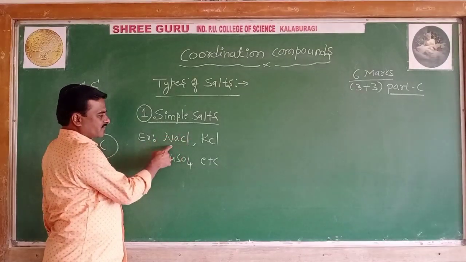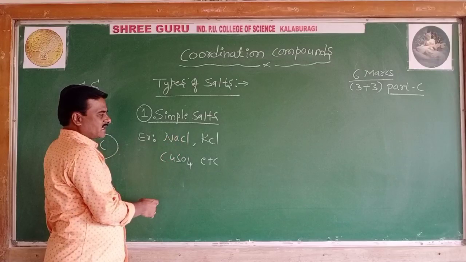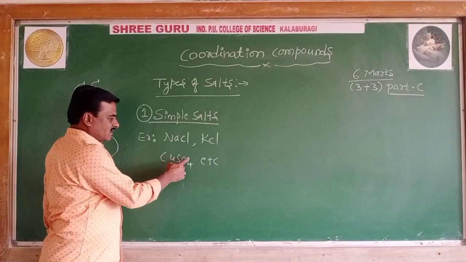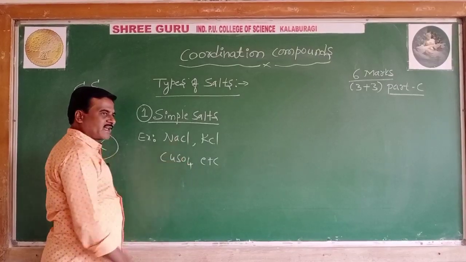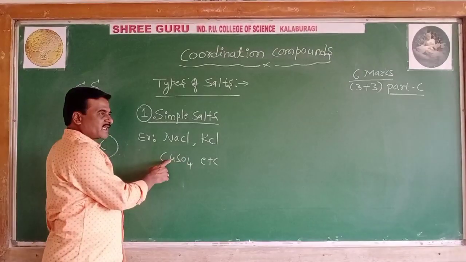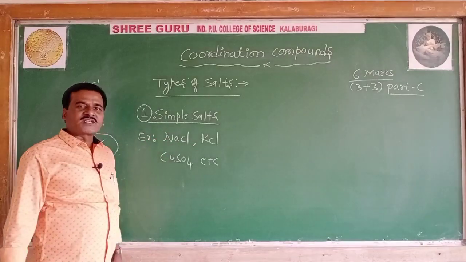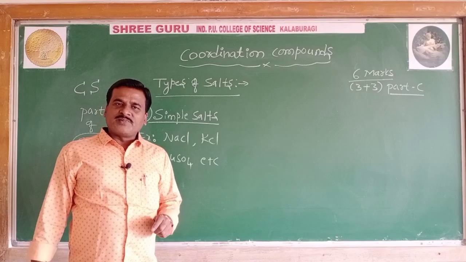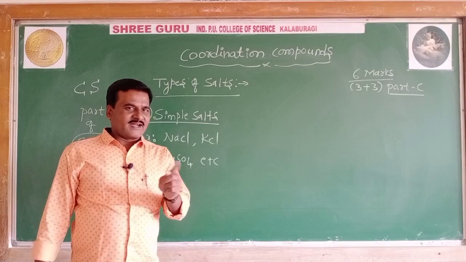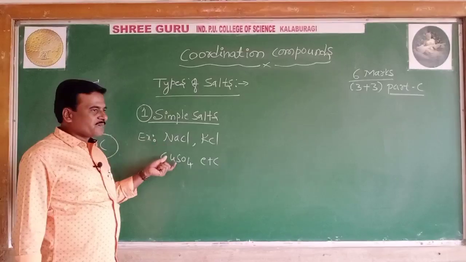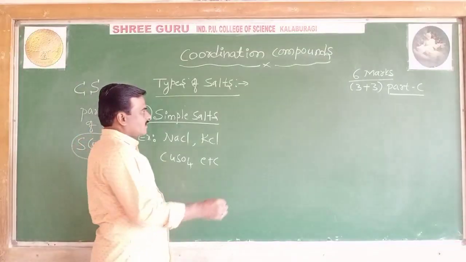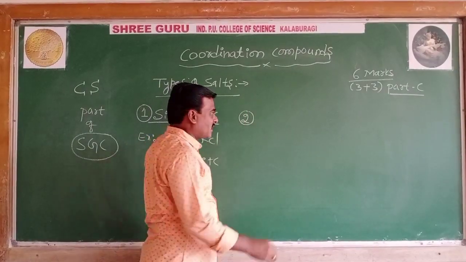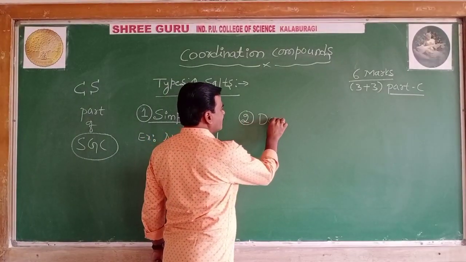If I take an example of NaCl, Cl minus is the acid radical, Na plus is the basic radical. In CuSO4 salt, SO4 2 minus sulfate is the acid radical, Cu2 plus is the basic radical. The salts which contain one acid radical and one basic radical, anion and cation, are called simple salts. Now let's collect the second category of salts, which are called double salts.